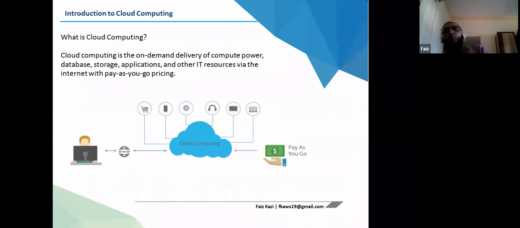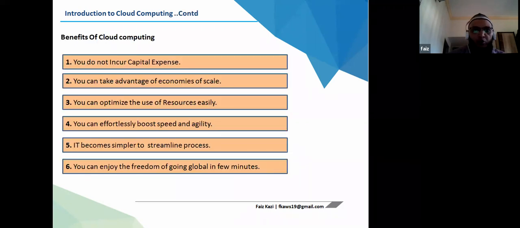So we come to cloud computing. Cloud computing is the on-demand delivery of compute power, database storage, applications and others. Like I said, it is on-demand delivery of compute power, database storage and applications, with pay-as-you-go pricing.